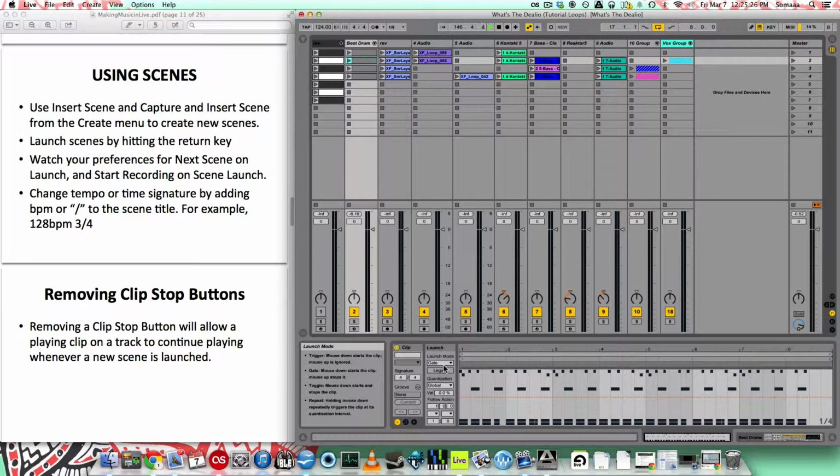If I have gate selected, it plays for as long as I have the mouse held down on that clip. With toggle selected, by clicking on the clip, it starts and stops the clip from playing. So click once to have it play, and click again to have it stop playing. With repeat selected, holding the mouse button down repeatedly triggers the clip at the quantization interval. So whatever I have this quantization value set to, that's what it'll repeat at.